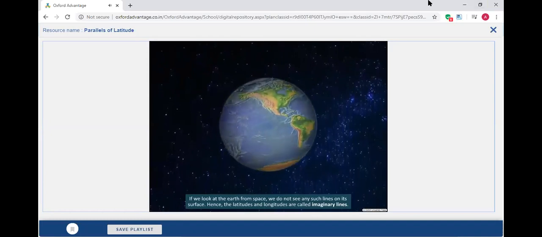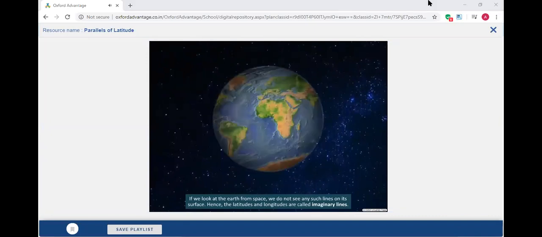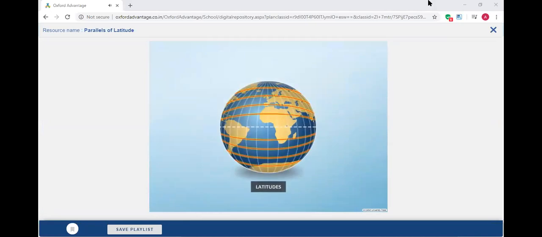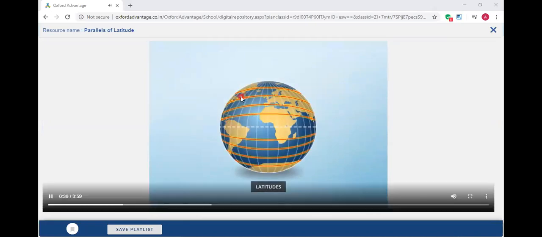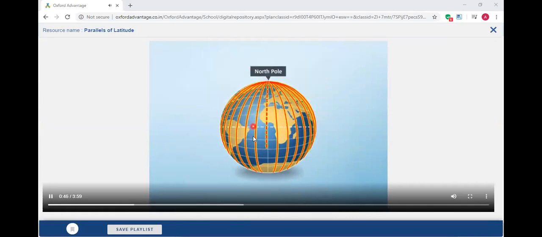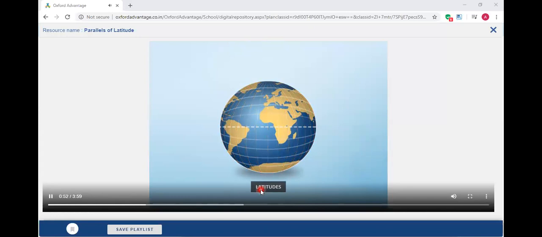Hence, the latitudes and longitudes are called imaginary lines. Latitudes are imaginary lines which run from west to east. Longitudes are vertical lines which run from the North Pole to the South Pole. Let us learn about latitudes and their features.